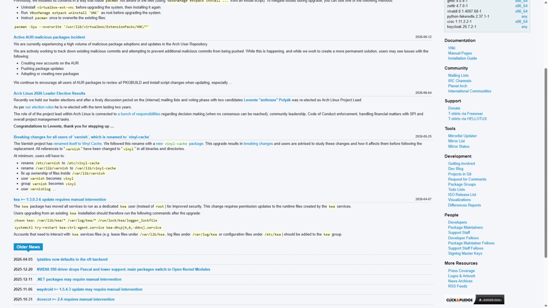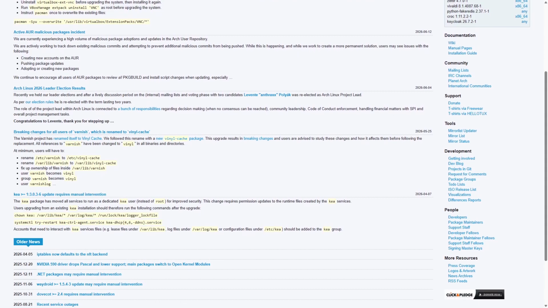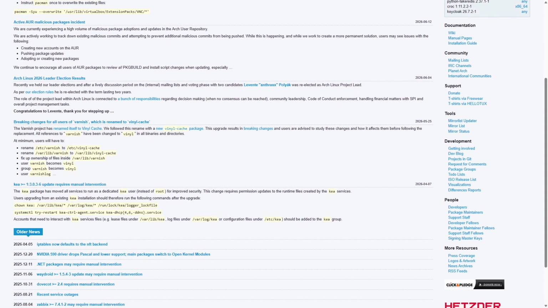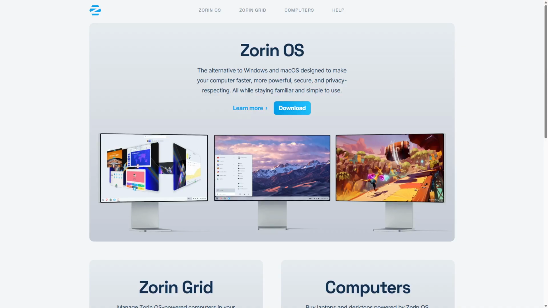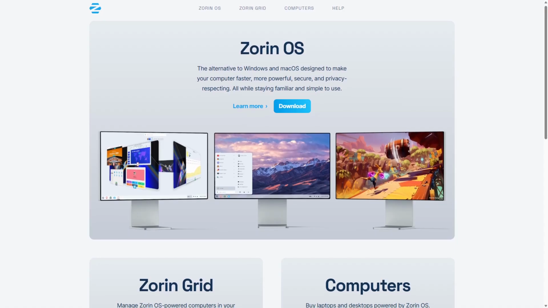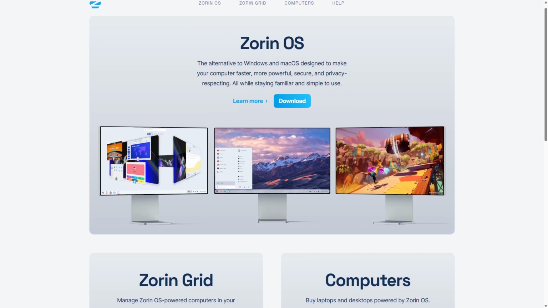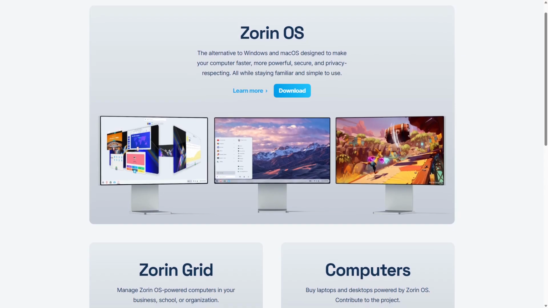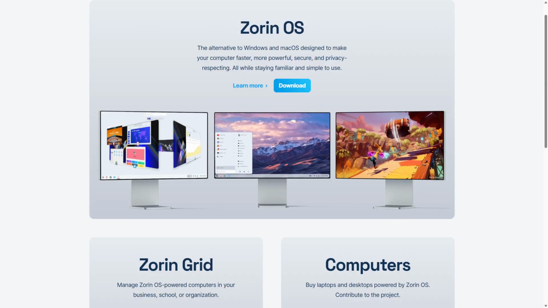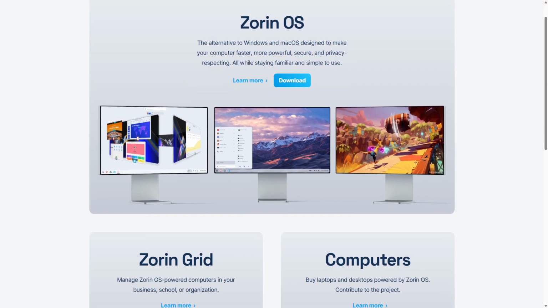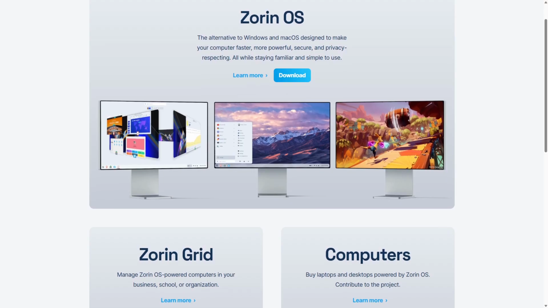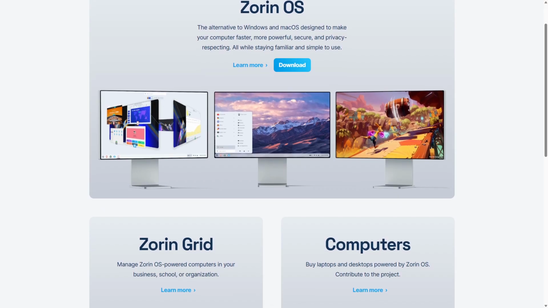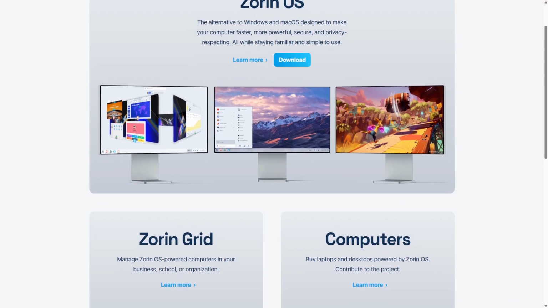Arch Linux is ideal for power users, developers, and enthusiasts who want full control over their system and enjoy learning Linux internals, while tailoring the OS to their specific needs. Zorin OS is a user-friendly Linux distribution designed to ease the transition for users coming from Windows or Mac OS. It features a polished desktop environment with a familiar layout, pre-installed essential software, and easy access to additional applications through its software center. Zorin OS works by providing a stable Ubuntu-based system with customizations that enhance usability and aesthetics.